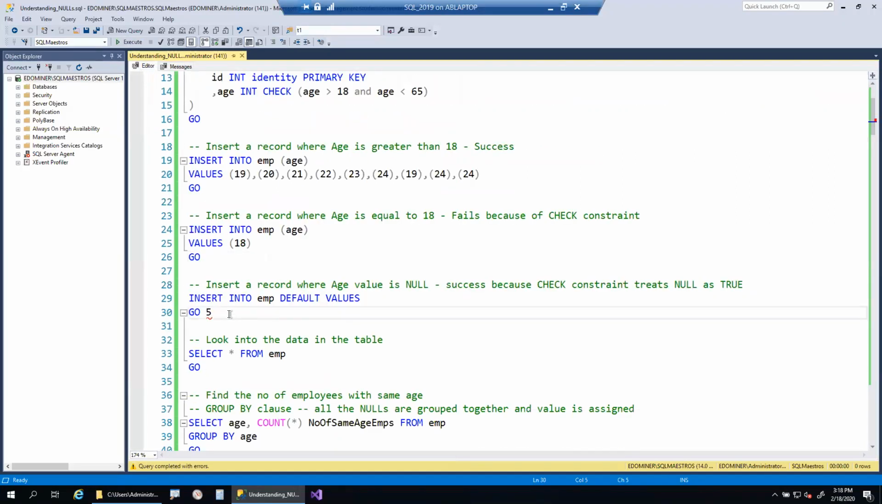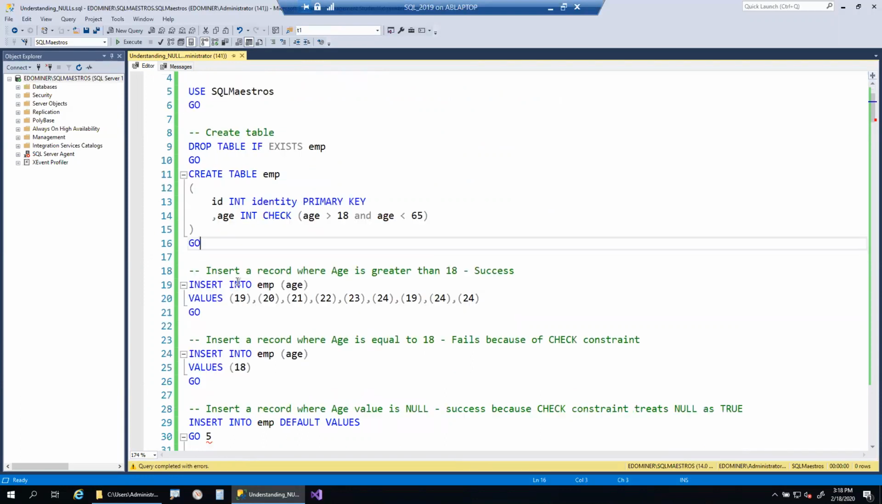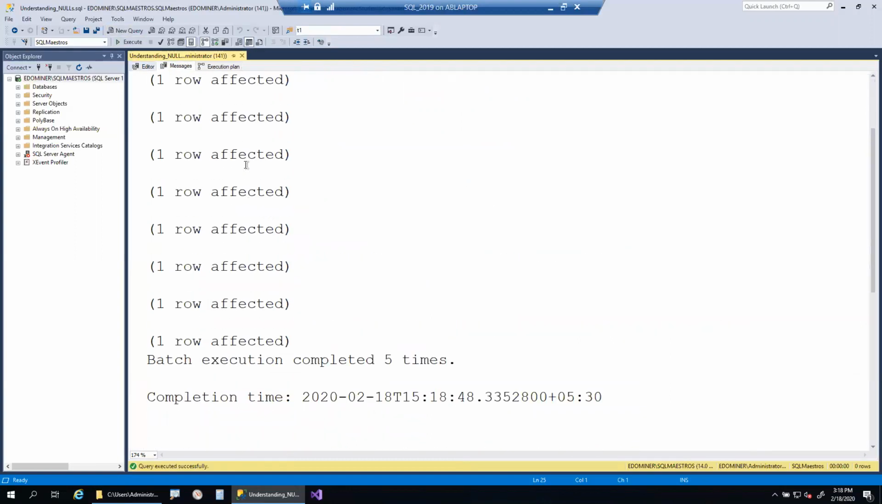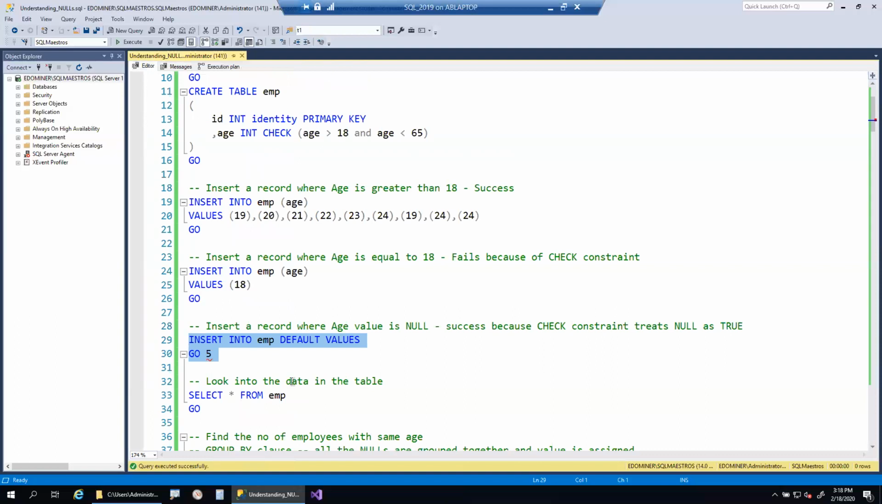So let me insert some default values. The default value for the ID column is defined by the identity property, so the value will auto-increment, and the default value for the age column will be null because it's a nullable column. Let me insert some default values, some 5 values. The statement executed in a loop for some time, and we inserted a couple of records. The point I want to make here is that we didn't encounter any error when we executed this statement.